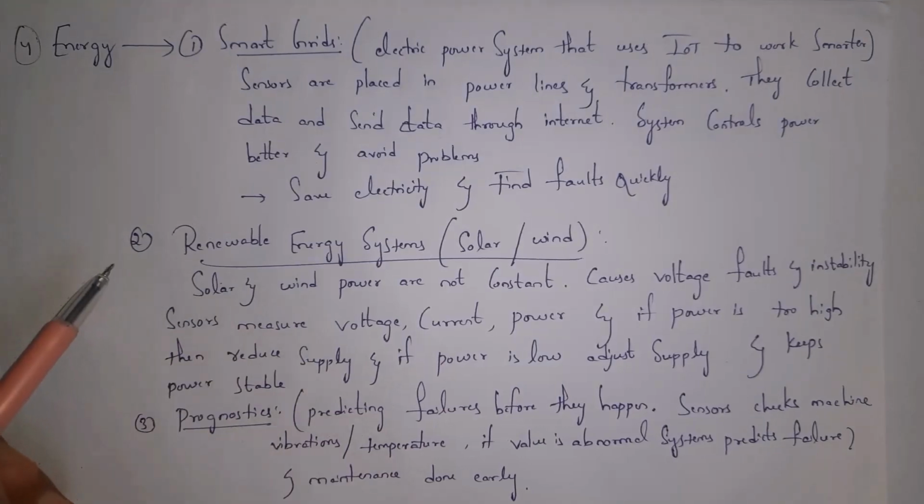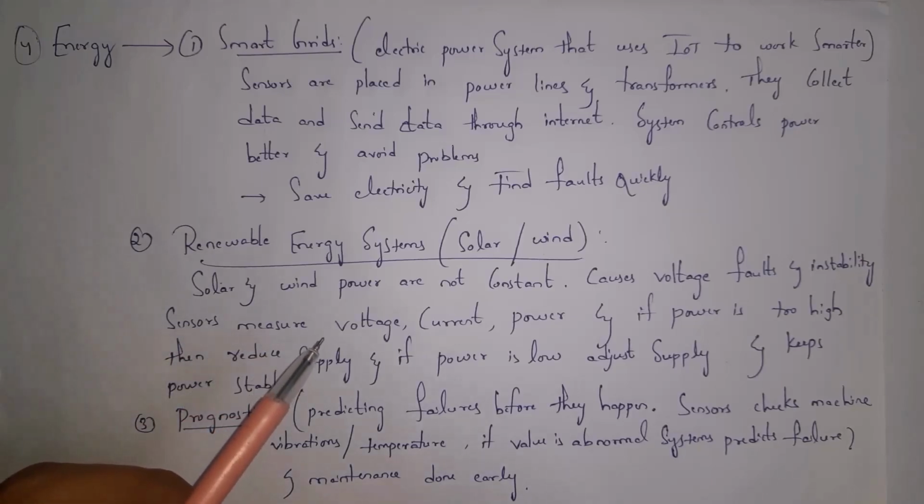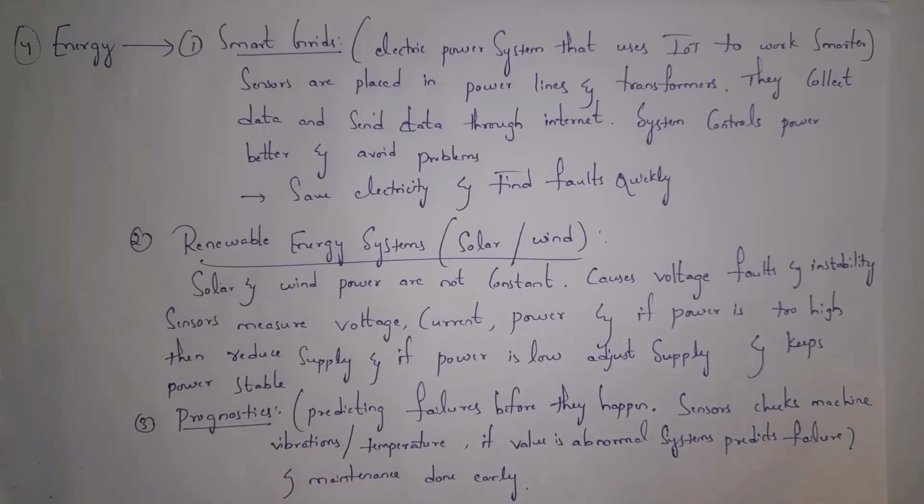And the second one is renewable energy systems like solar and wind energy. Solar and wind power are not constant. They may cause voltage falls and instability. So some sensors are placed in order to identify voltage, current and power. And sensors will send data to renewable energy systems. And if power is too high, the systems will reduce supply. And if power is low, the systems will adjust supply. So the systems will keep power constant.